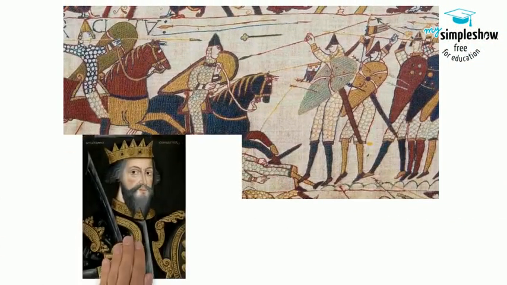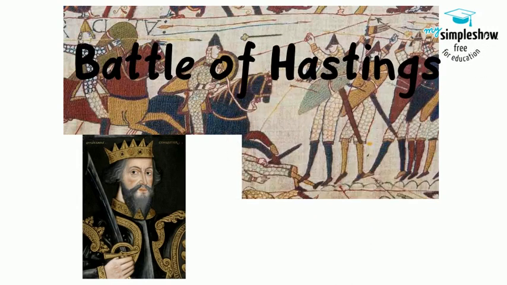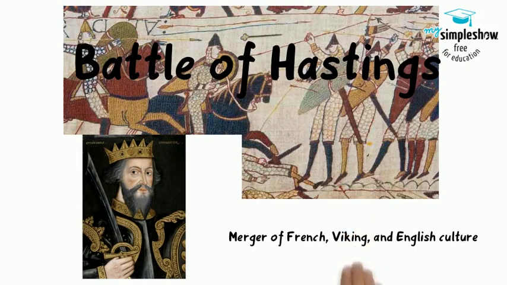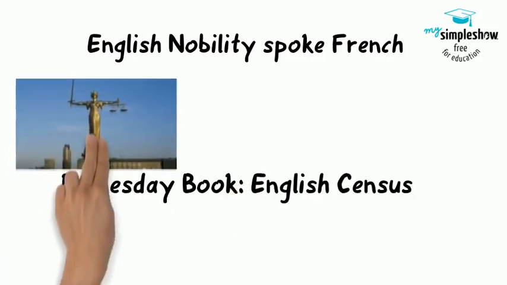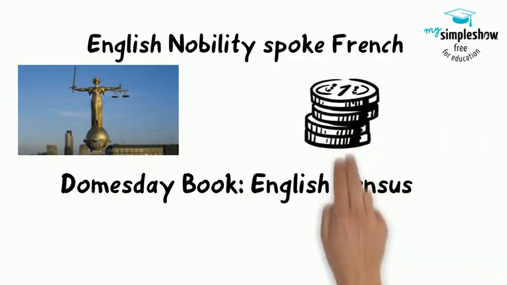He and his army attacked across the English Channel at Hastings and defeated King Harold, becoming King of England and merging French, Viking, and English cultures together. Anglo-Saxon nobility began to speak French, and the commoners only spoke English. William developed a census known as the Domesday Book, a court system, and a tax code.